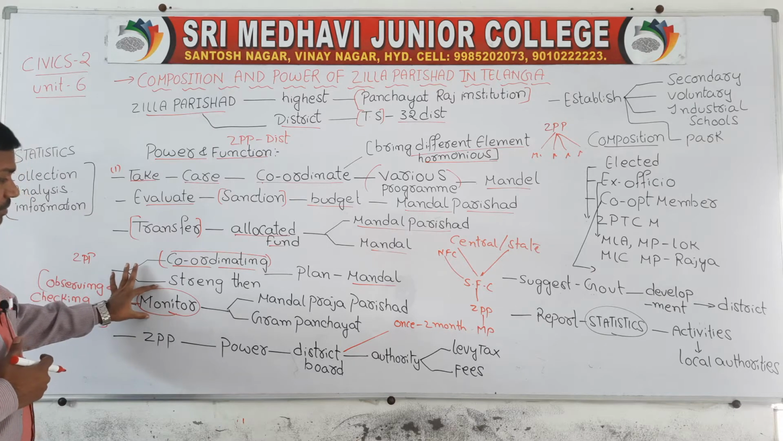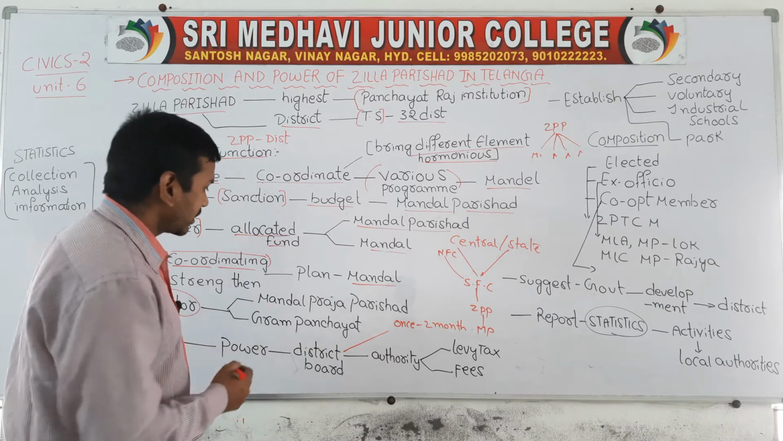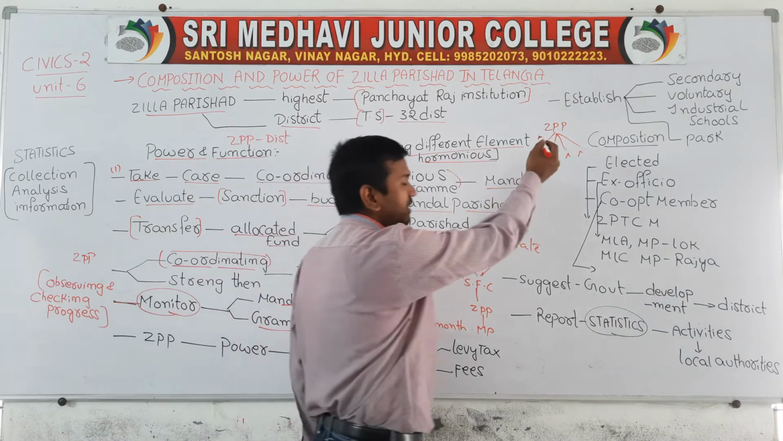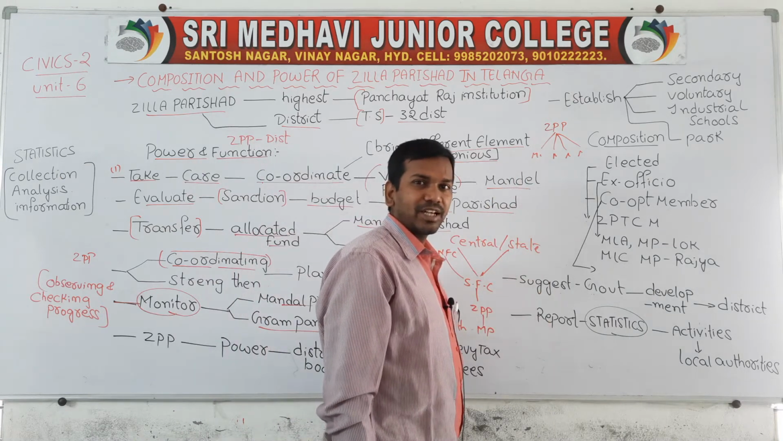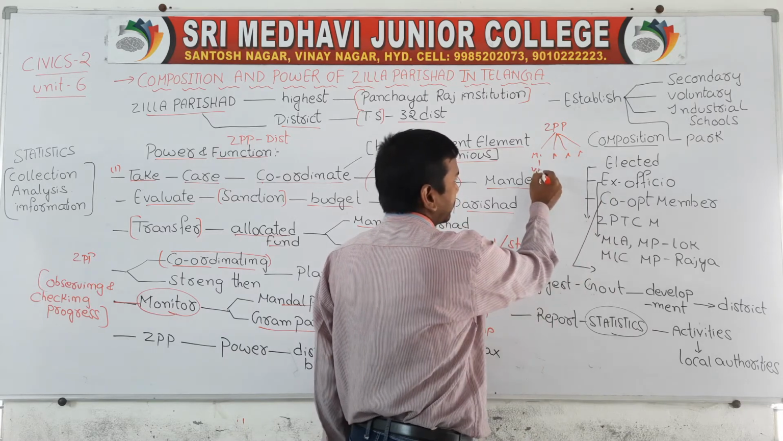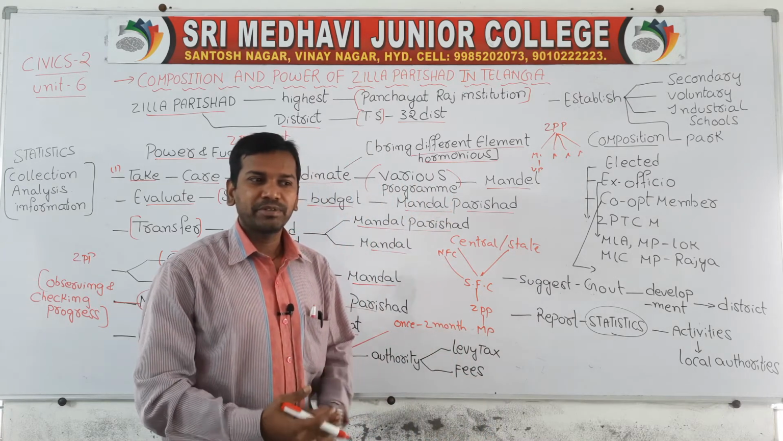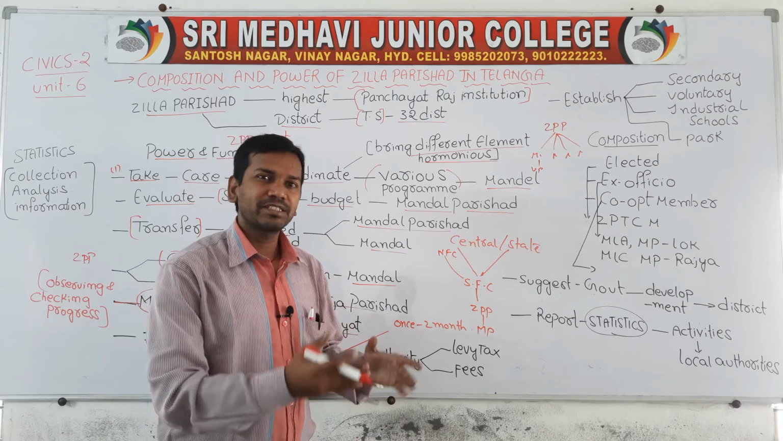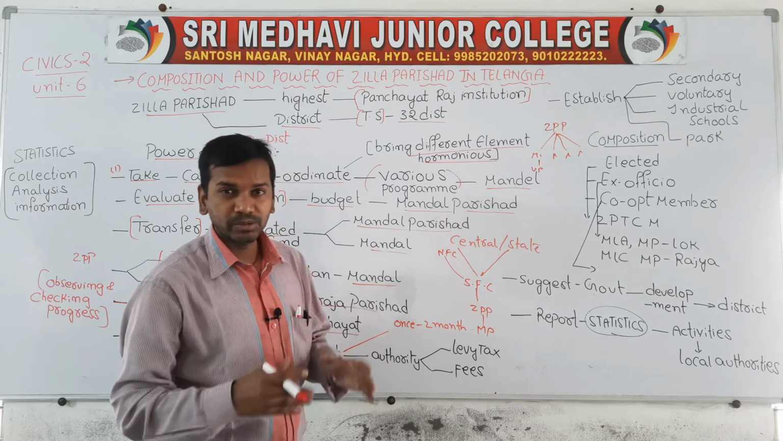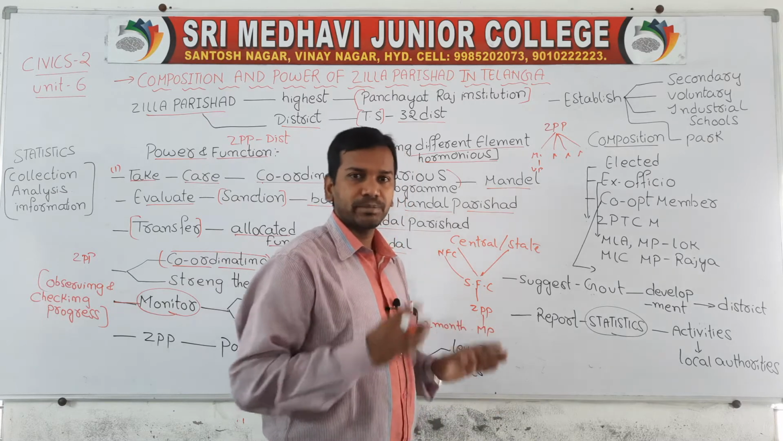The Zilla Praja Parishad will monitor the Mandal Praja Parishad, and they will monitor the Gram Panchayat also. Why? Because the ZPP is the highest level at district level; the Zilla Praja Parishad is the highest level in Telangana. So it will monitor not only the Mandal but also the village Panchayat. They will see how much the work has been updated, whether any work is pending, whether development activities are being carried out, and whether the work is done according to the budget allocated. Everything will be monitored by the Zilla Praja Parishad.